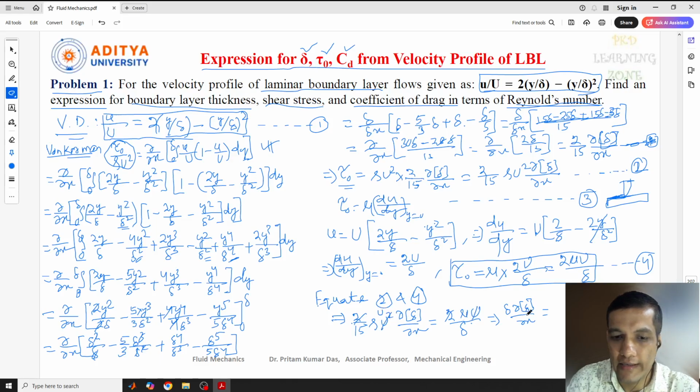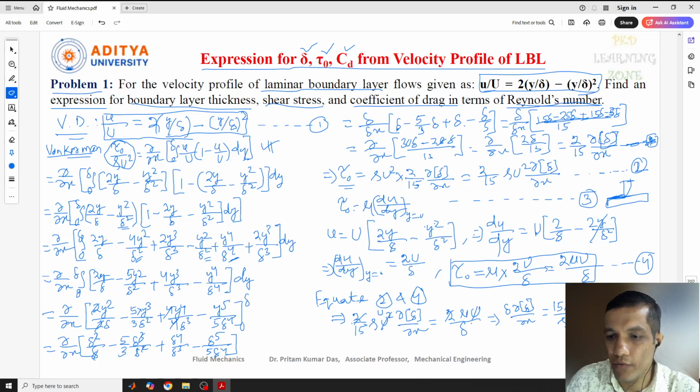So what I'll write here is delta by del x. The 15 term I'll take to the other side: 15 mu capital U divided by rho, sorry, rho u square here actually.